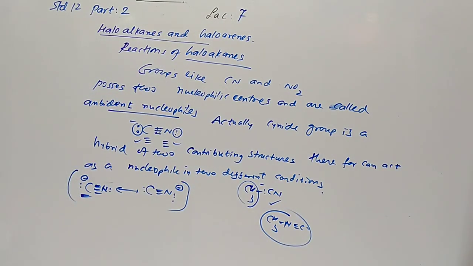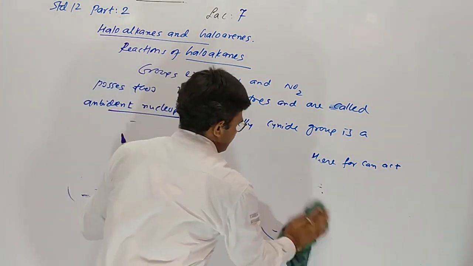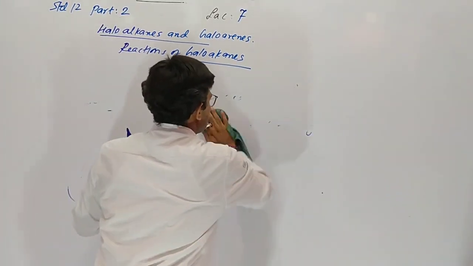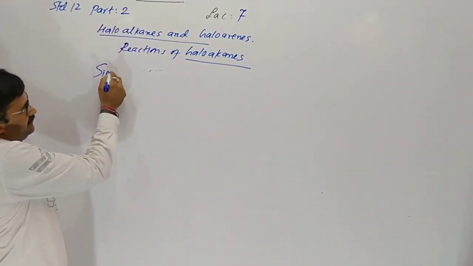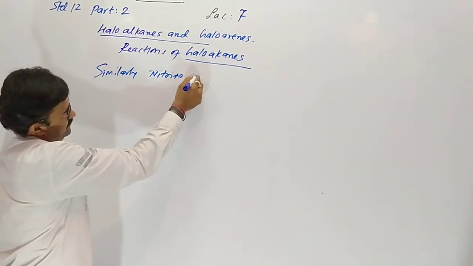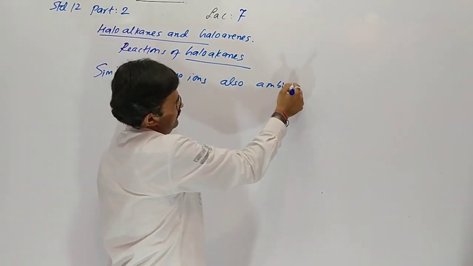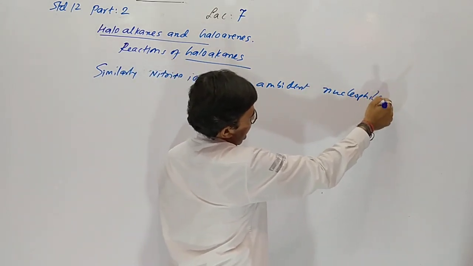Similarly, nitrite ion is also an ambident nucleophile.